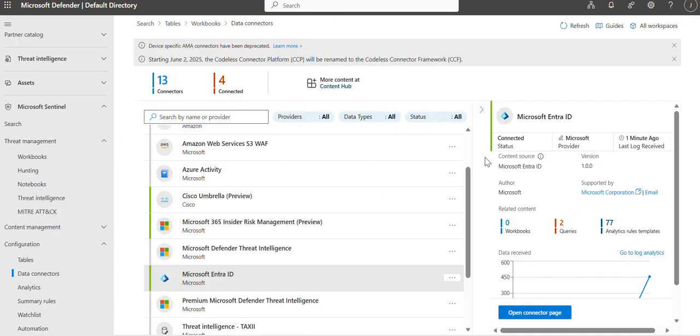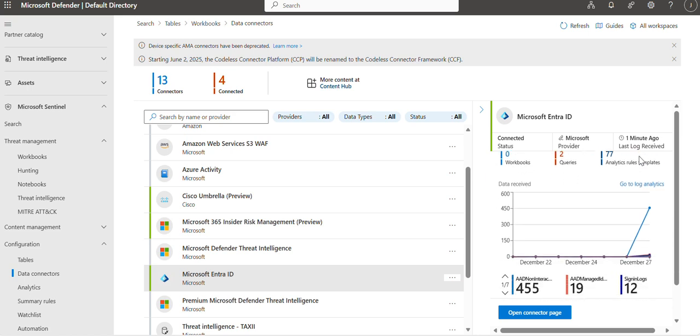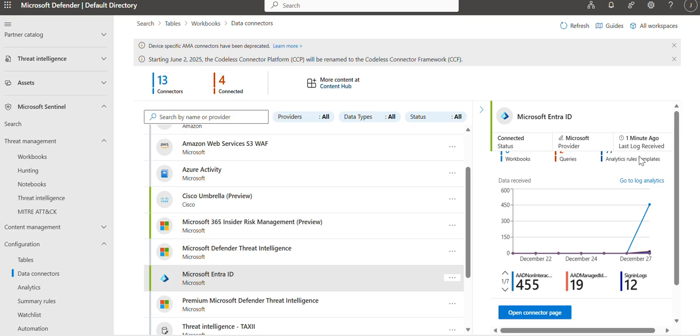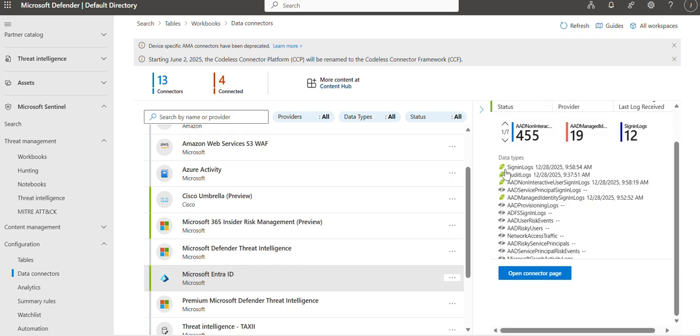Now we see that Entra ID is sending logs, but to check those logs, just scroll down a bit and note what kind of logs are being sent. Let's make a note of this.